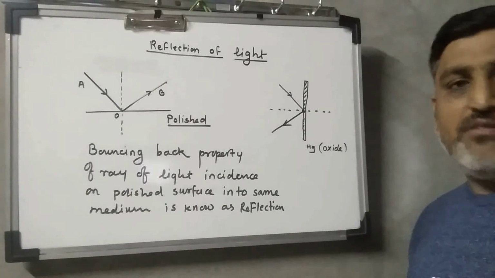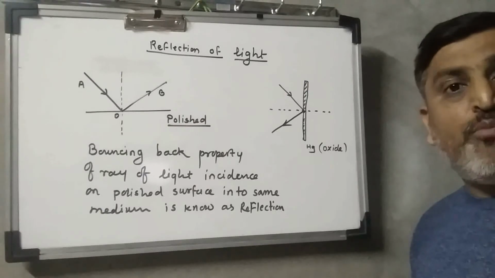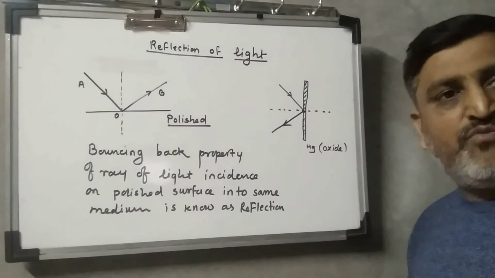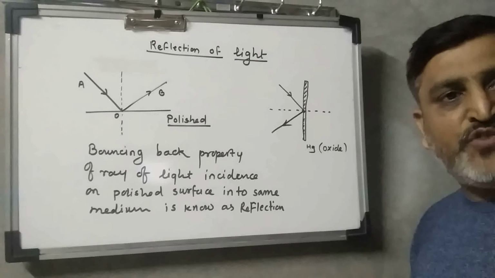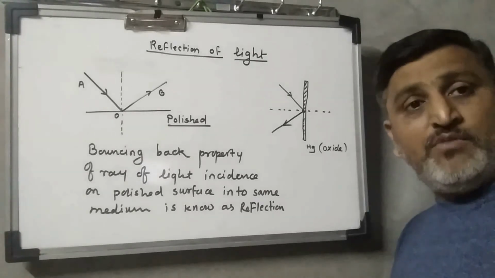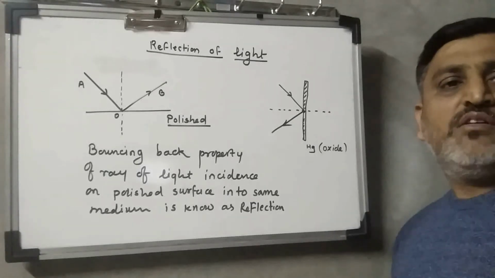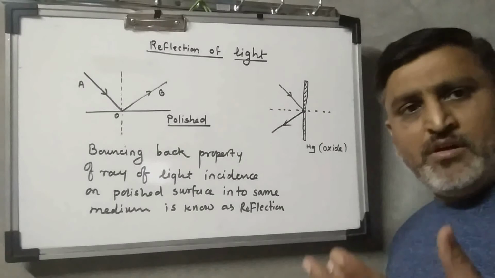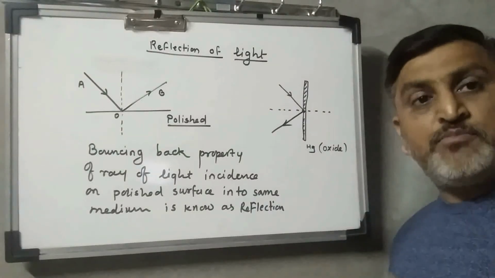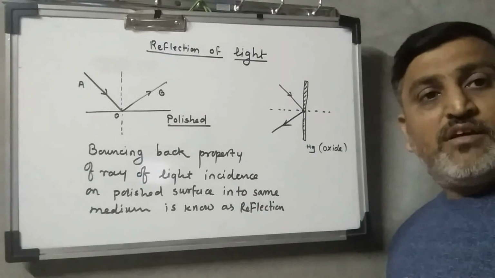So keep in mind, whenever there is a bouncing back property obeyed by the ray of light when it falls on a polished surface, or we can say on any surface which is shiny, then that bouncing property of light is known as what? Reflection. Some part of the light energy gets absorbed and the remaining part gets reflected.